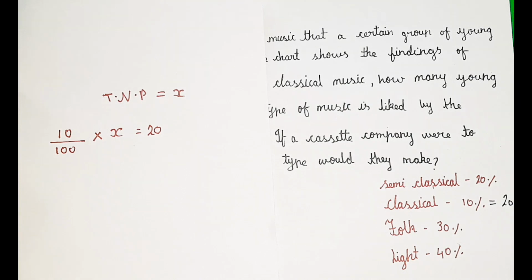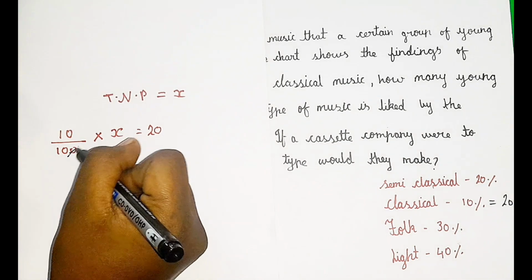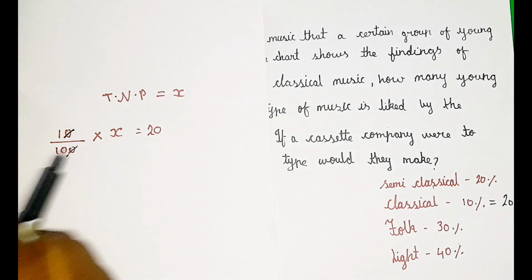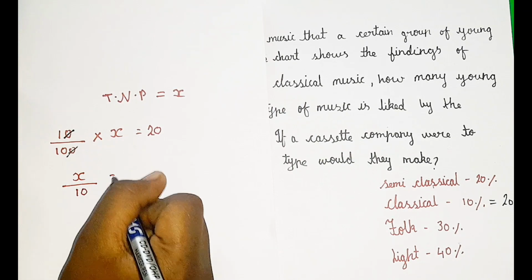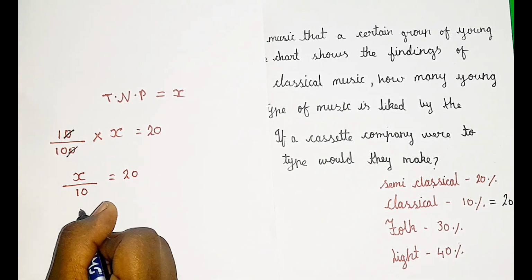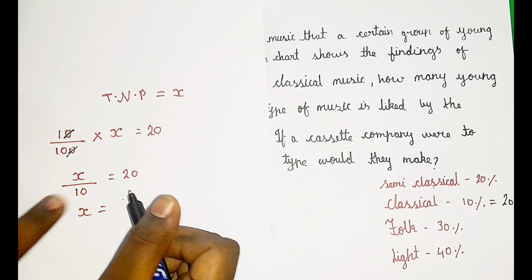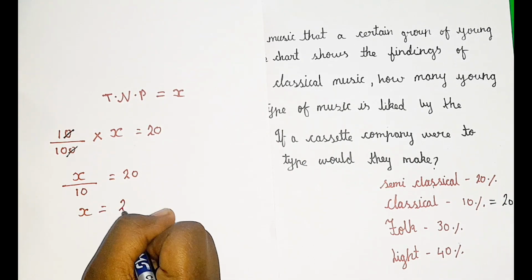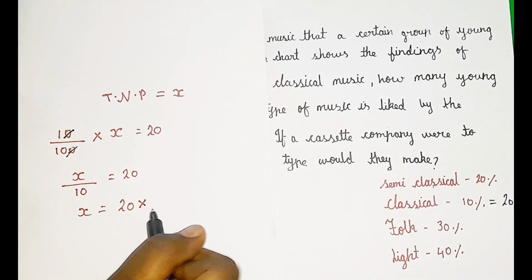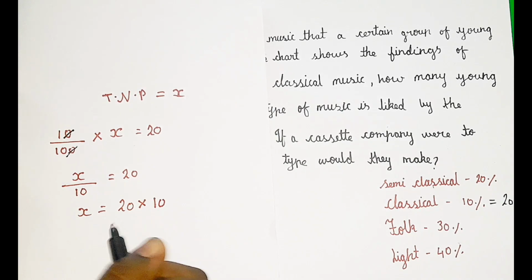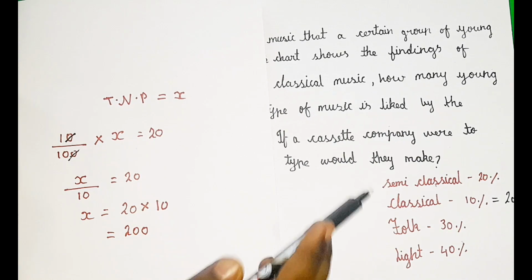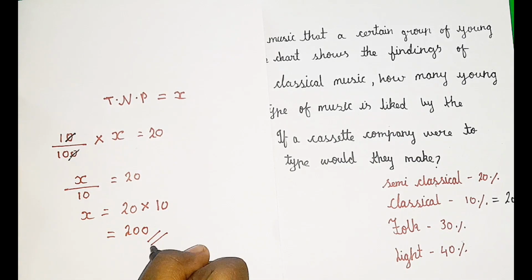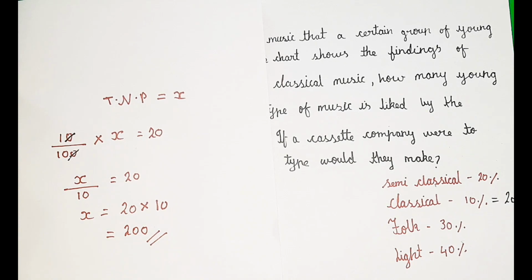Now we can cancel the 0 and 0. So 1 into X is X by 10, which is equal to 20. Now X is equal to 20 into 10, because 10 is in division form and when it goes to the other side it becomes multiplication. 20 into 10 is 200. So in total in the survey we have 200 people. So X is equal to 200.